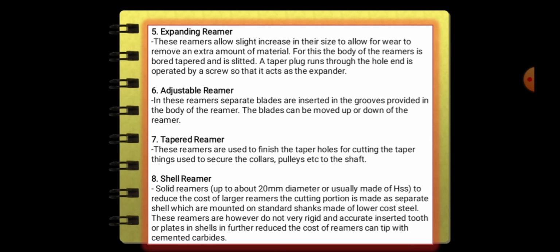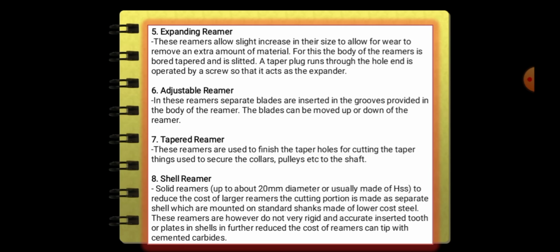Number 5, expanding reamer. These reamers allow a slight increase in their size to allow for wear or to remove an extra amount of material. For this, the body of the reamer is bored tapered and is slotted. A taper plug runs through the hole and is operated by a screw so that it acts as the expander.